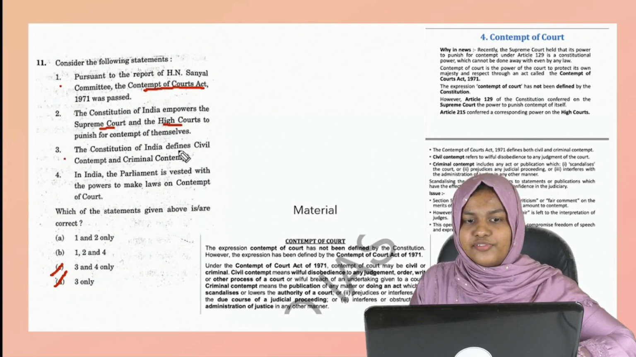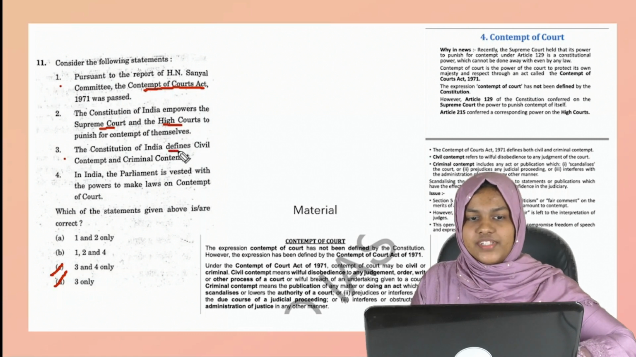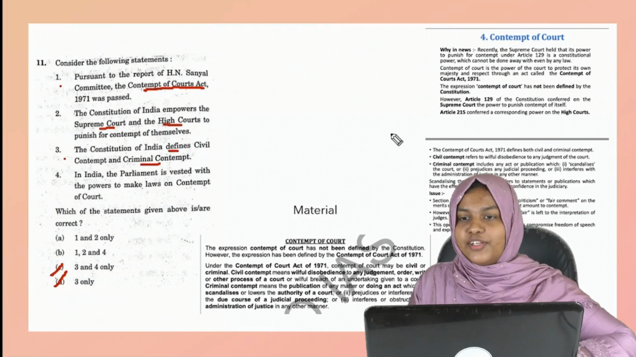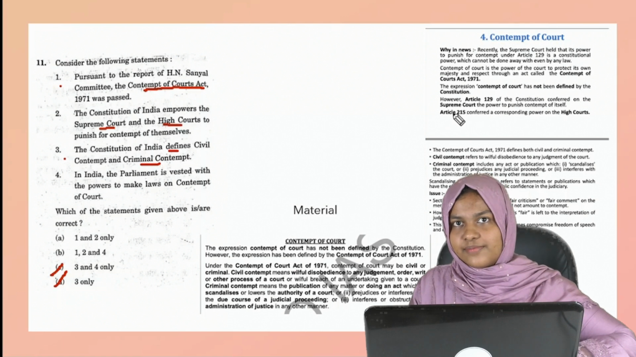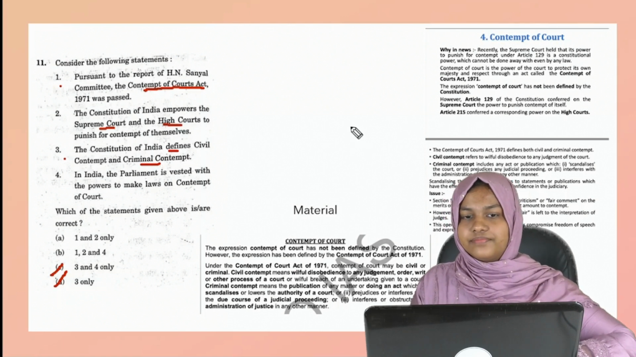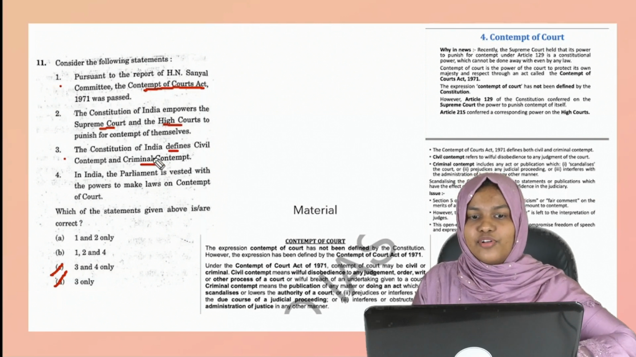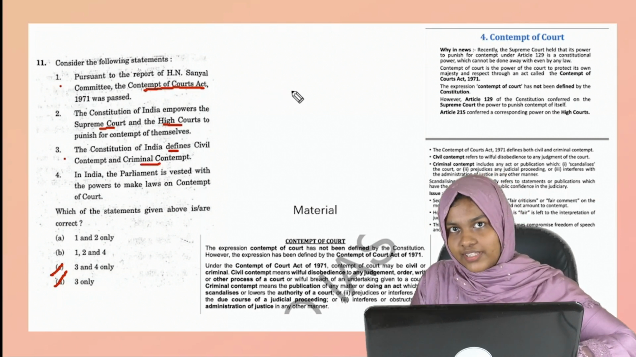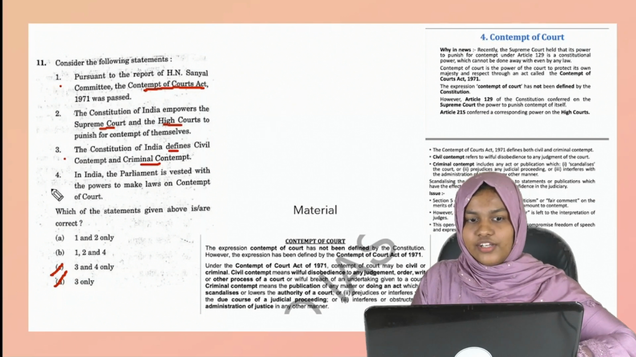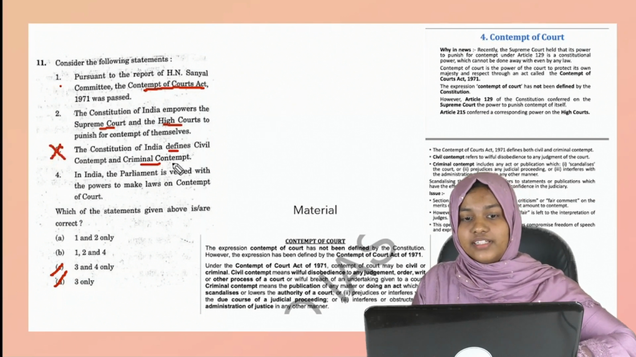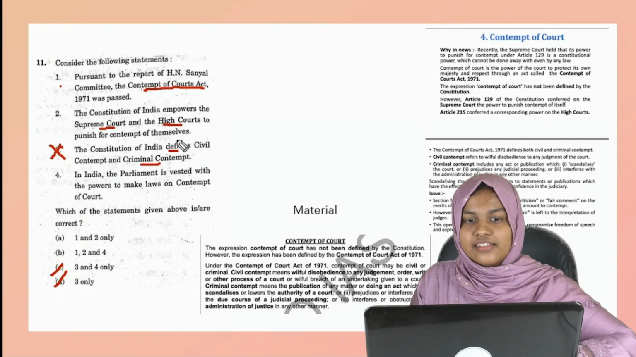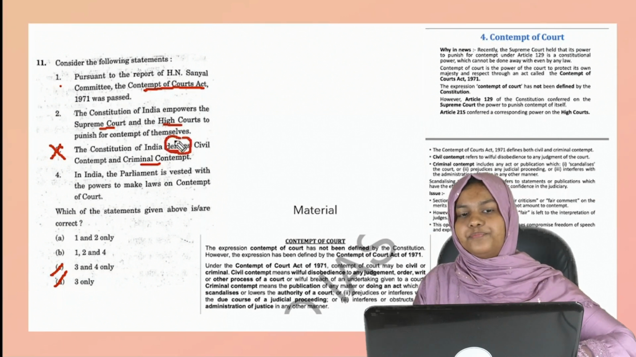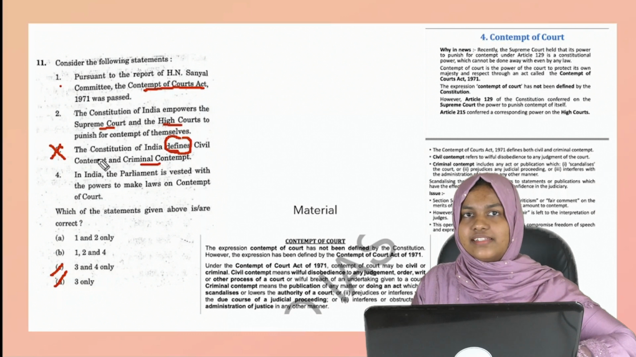The third statement: the Constitution of India defines civil contempt and criminal contempt. If you have watched my current affairs plus program in Ekam IAS, I have mentioned many times that this is one of the traps by UPSC, that they say it is defined in the constitution or according to the Indian constitution. It is not mentioned, it is not defined in the constitution. So if you know that this statement is wrong,